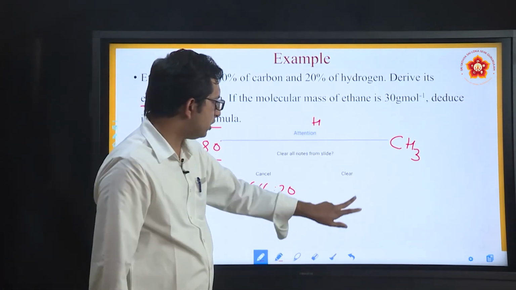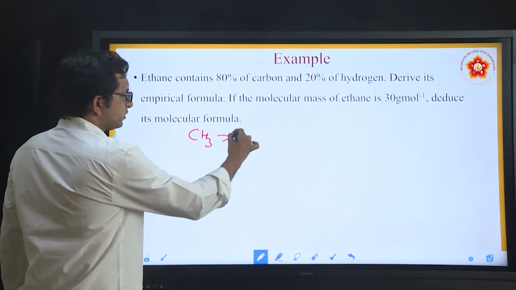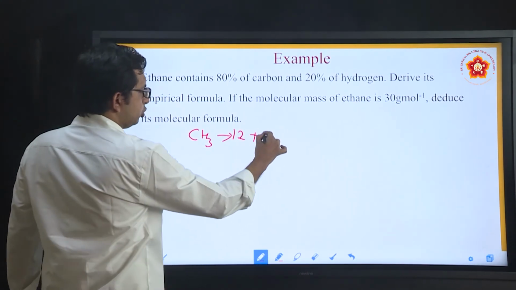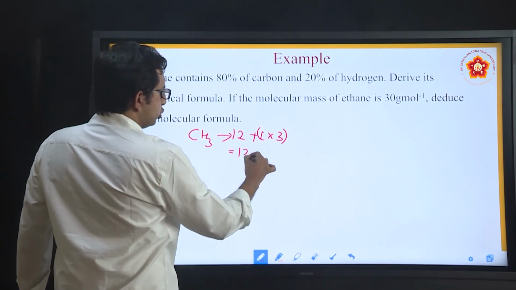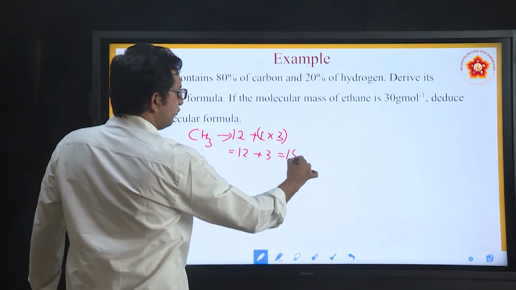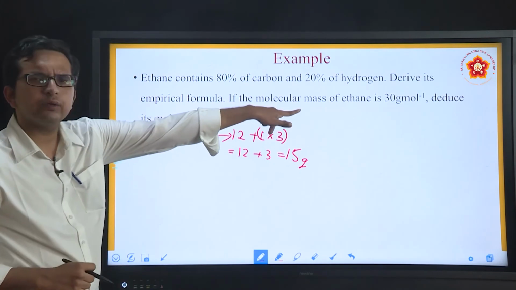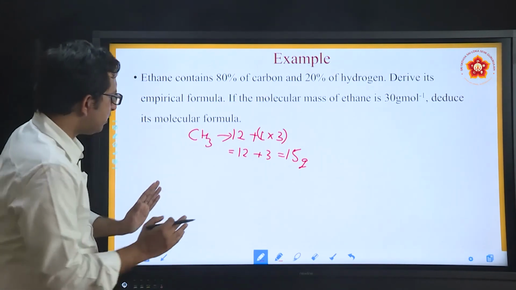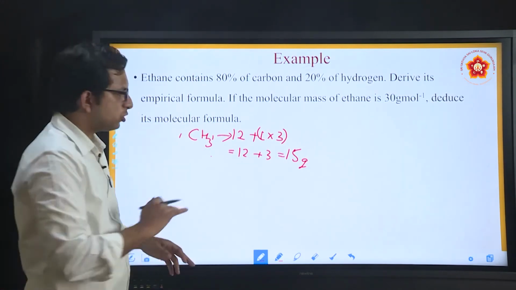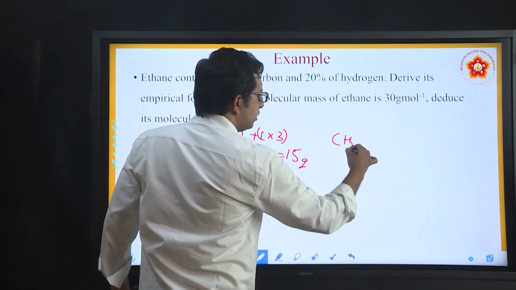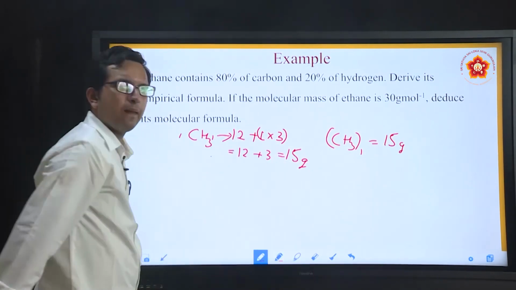Similarly, they have asked for the molecular formula. Now once you know the empirical formula, what is the mass of this empirical formula? Carbon is 12, hydrogen is 1 times 3 because there are 3 atoms. So 12 plus 3 will be equal to 15 gram. This is the mass of the empirical formula. But what is the mass that is given there? 30 gram, which means that for one unit of CH3, the mass is 15 gram.